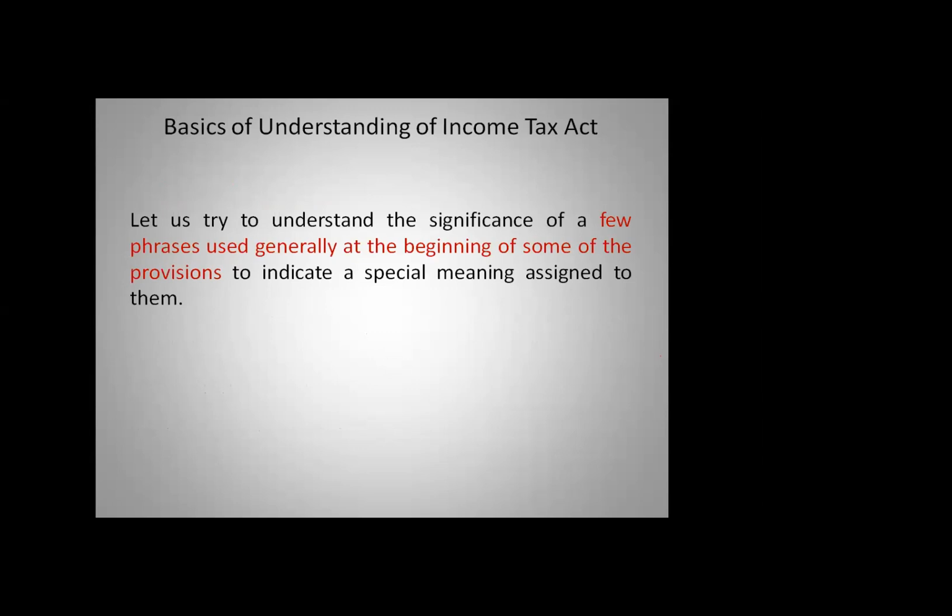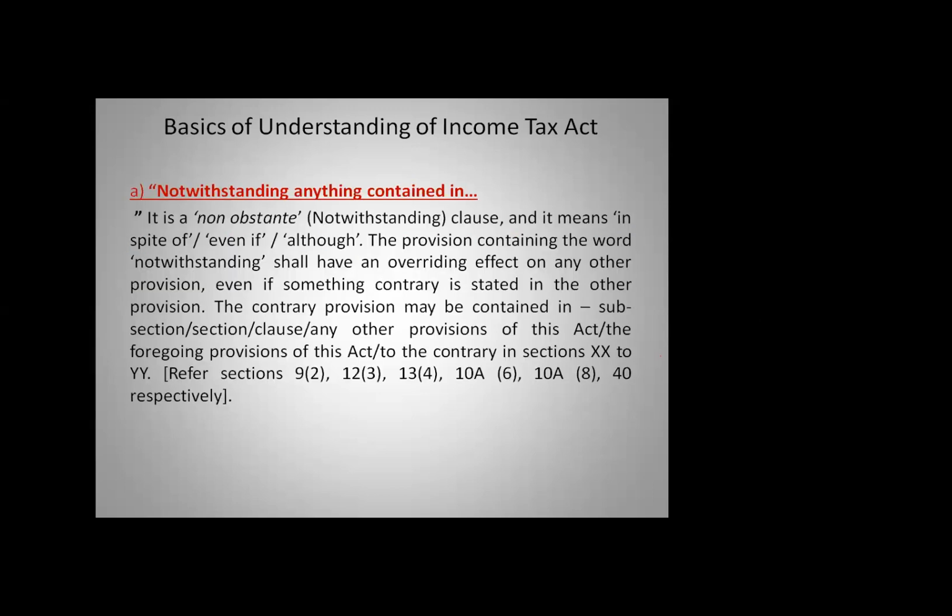Now you will find these 5 phrases which I want to specifically mention: notwithstanding anything contained, subject to the provision of, save as provided in this act, without prejudice to. These are the normal 5 phrases which you find generally in the income tax. What do they state? Now we will go to the first, notwithstanding anything contained.